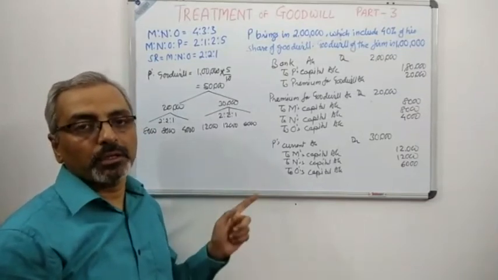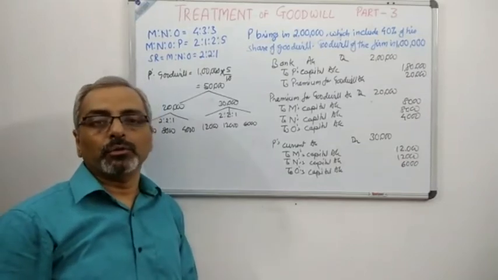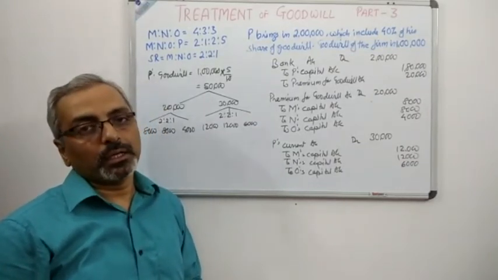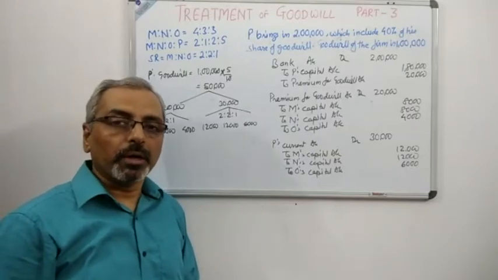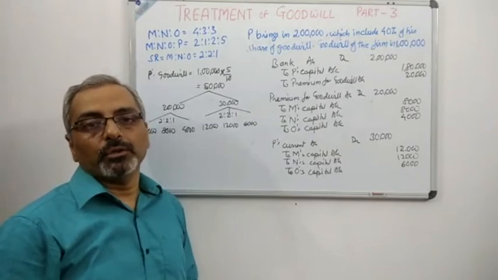This is part 3. Remember, in part A or part 1 we have done where the goodwill has been brought in by the new partner. Now in part 2 we had done goodwill not brought in by the new partner, and in part 3 we have done goodwill partially brought in by the new partner.